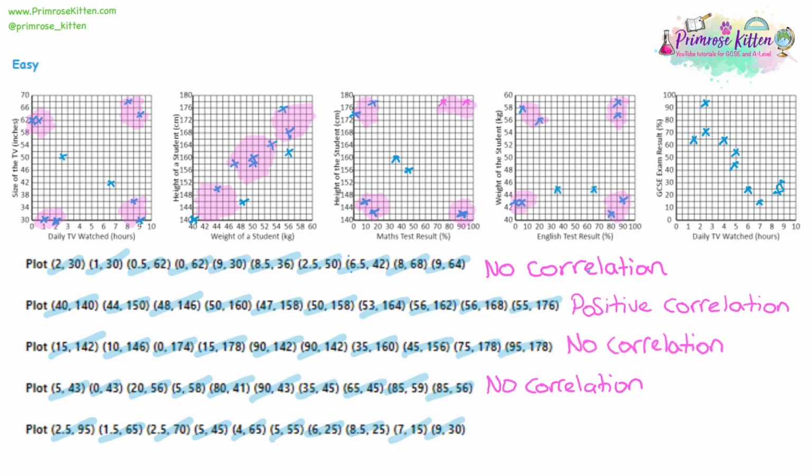So again, we're thinking, is there a connection between daily TV watched and the exam result? Just look for patterns here. If you have a high GCSE exam result, it looks like you're going to have a low number of hours of TV watched. And if you're watching a lot of TV, you're going to have a lower GCSE exam result. And then you've got people who are in between. What we don't have are people who don't watch any TV and are getting low results, or people watching lots of TV and getting high results.